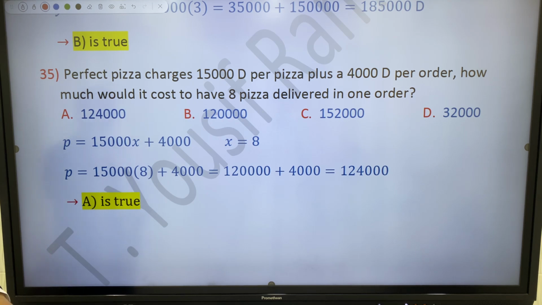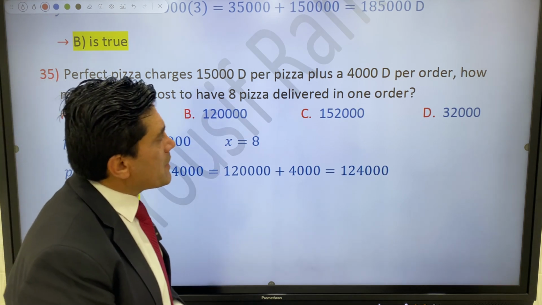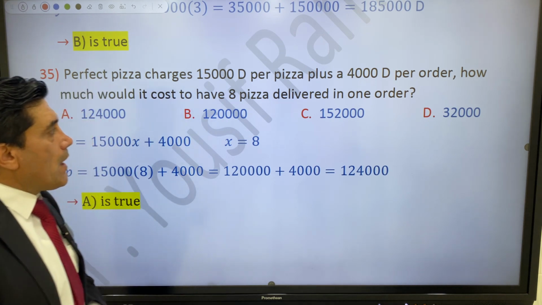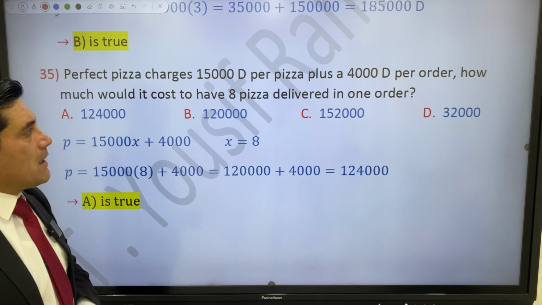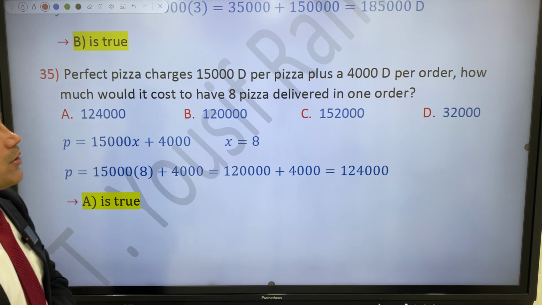About question 35, Perfect Pizza charges 15,000 dinar per pizza plus 4,000 dinars per order. So how much would it cost to have 8 pizzas delivered in one order?